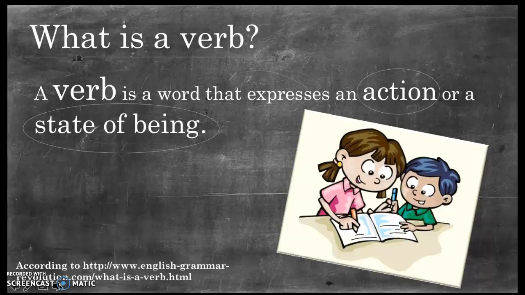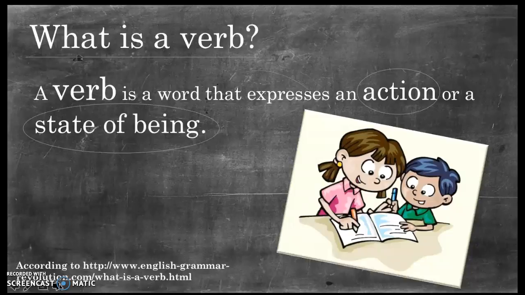So therefore, a verb can express a physical action, for example, to swim or to write, or a mental action, which is an action that's invisible to the eye. It's something that we cannot see, but it is still an action. Some examples of mental actions can include to think or to guess. However, verbs can also express a state of being, such as to be or to exist.